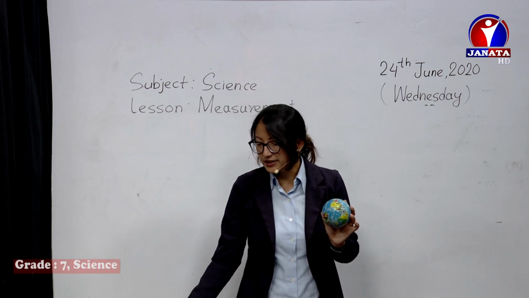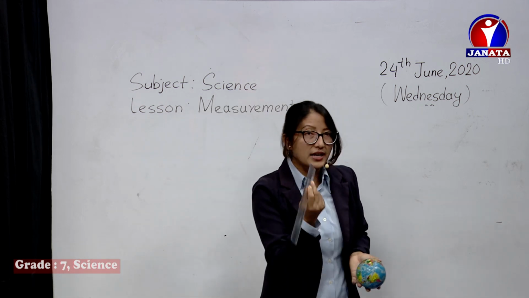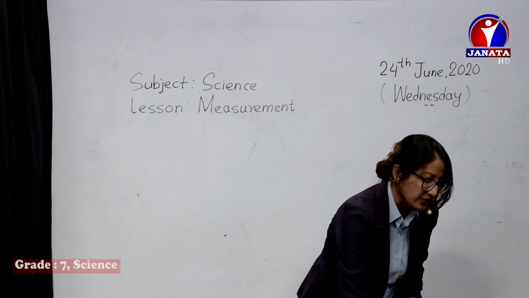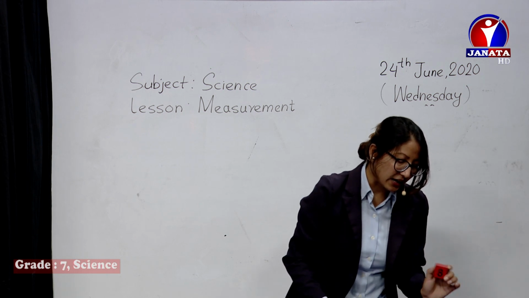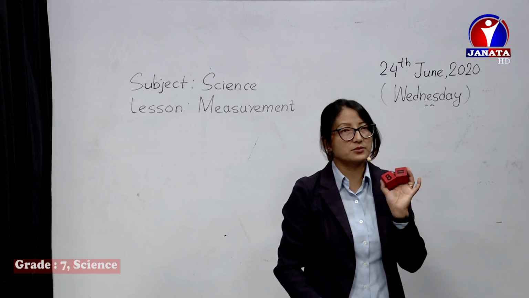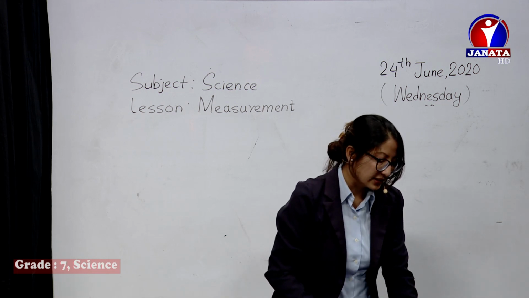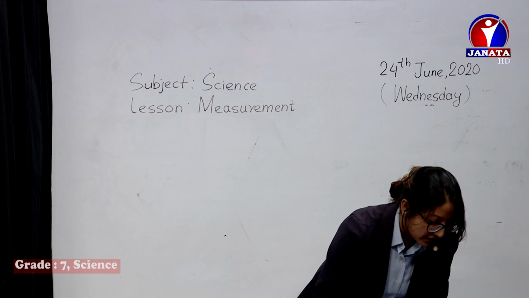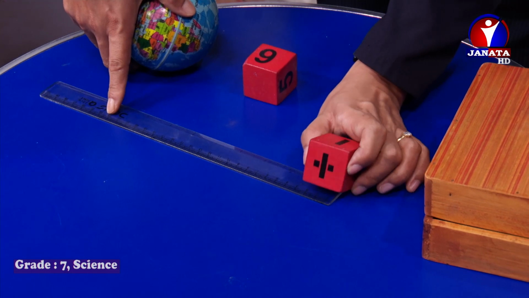For this, first of all, we take a scale. Yes, of course, a scale is used for measuring length. We keep the scale on the table like this, and we can take 2 blocks like this, smaller or bigger, as per convenience. I'll try to show you here and I'll present it on the screen as well. So for our convenience, we take the block and we can keep it like this.